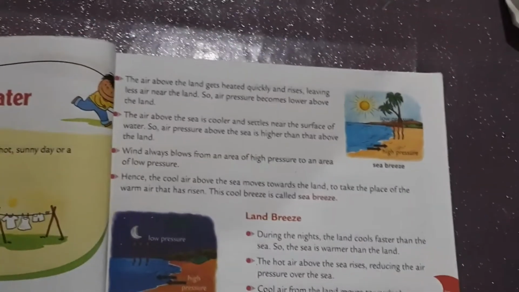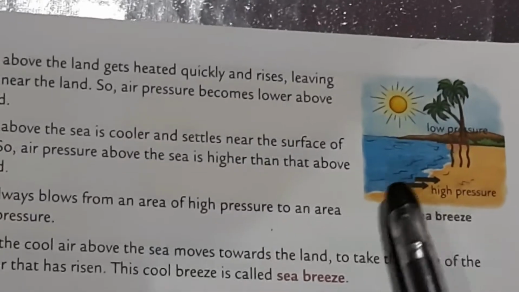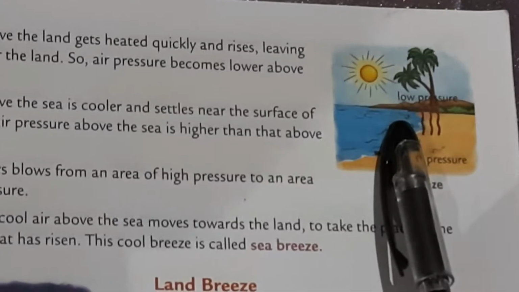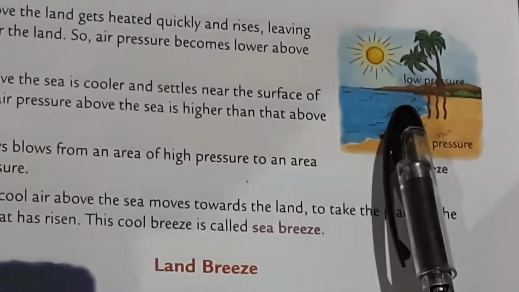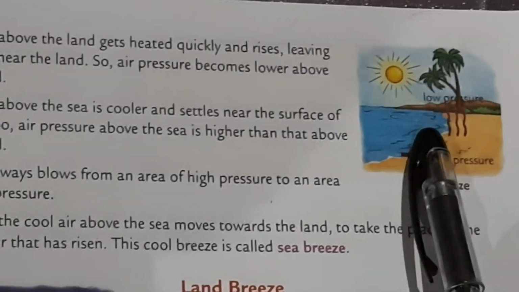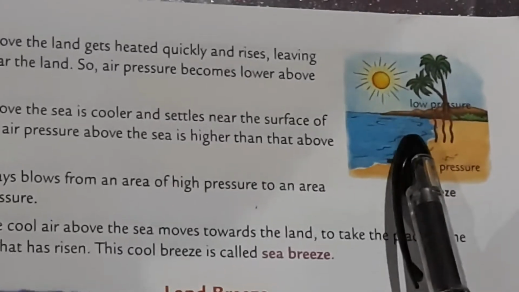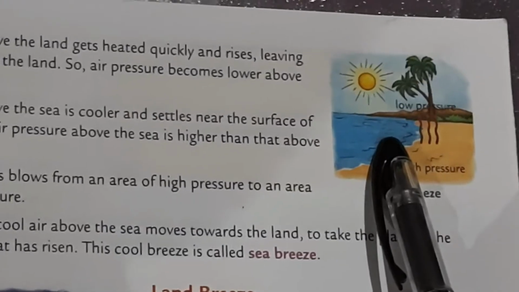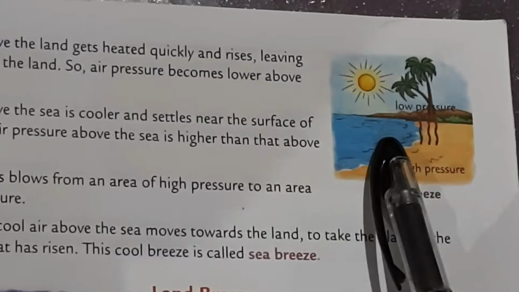This cooler air above the sea settles near the surface of water. This is why air pressure above the sea is higher than above the land. And since wind always blows from an area of high pressure to a low pressure, wind blows from sea to land. This cool air above the sea moves towards the land to take the place of the warm air that has risen. This cool breeze is called sea breeze.